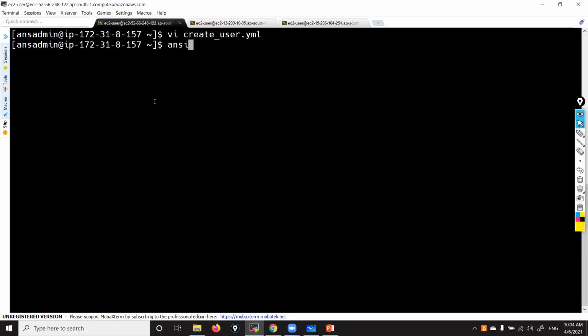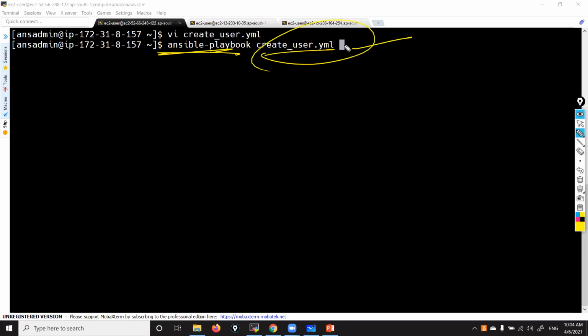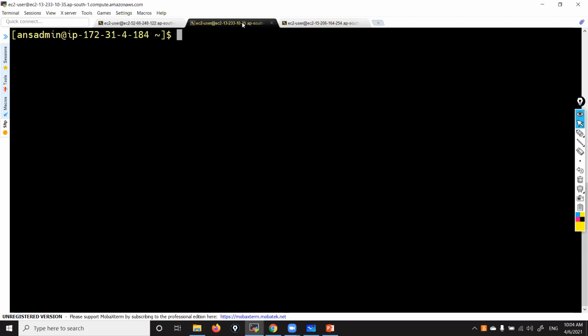To execute, ansible-playbook, and what's the playbook name? create user.yml. So I am running this playbook by using this command, ansible-playbook. That's it. When I run this playbook, in that playbook I already mentioned host information and tasks. These tasks will be executed in these two hosts. Now, before I press enter, let me verify Hari user is there.